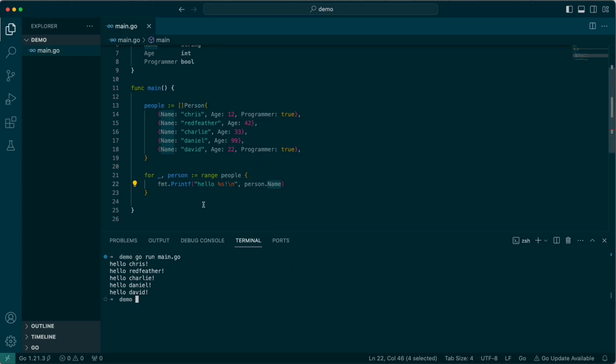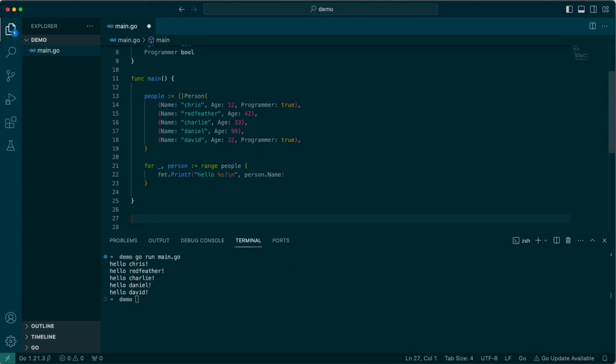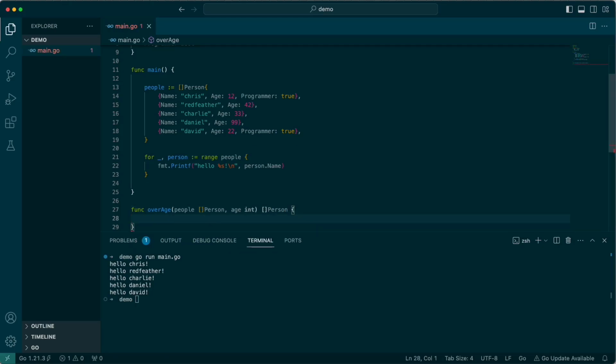But let's say we want to get all of our people over age. So it takes in a people and an age, and we're going to return back a slice of person. Sounds weird. Slice of person. Gets pretty dark.